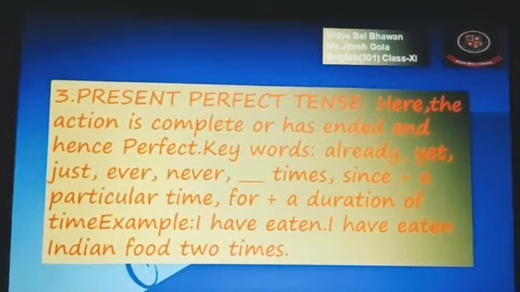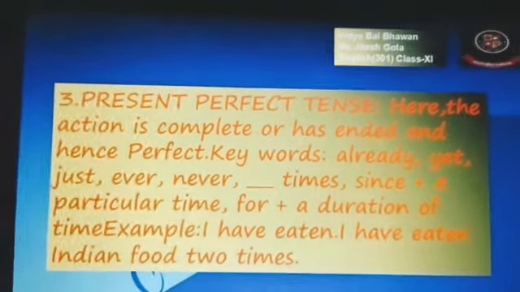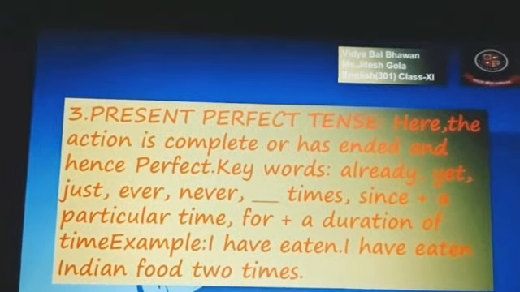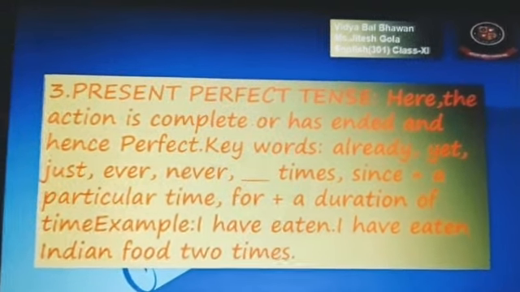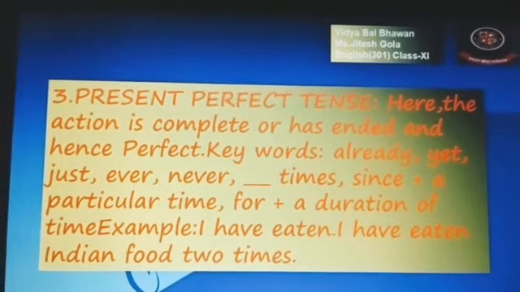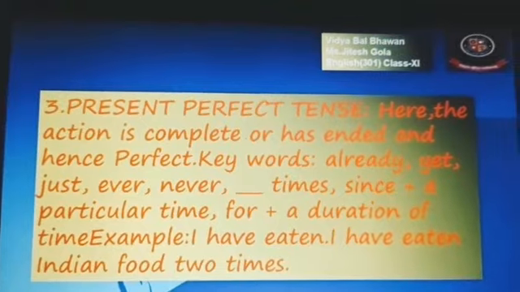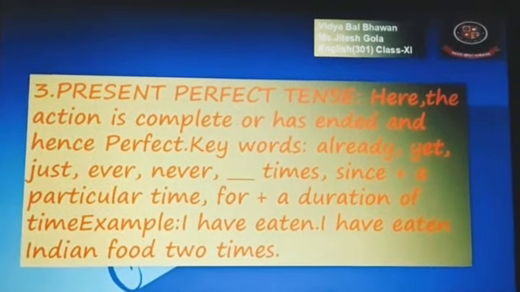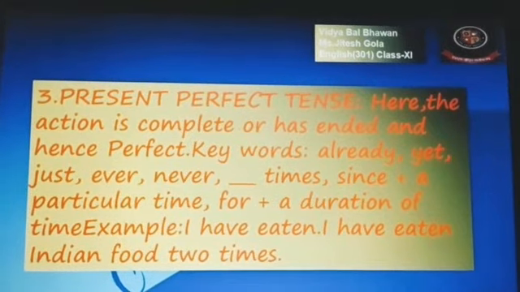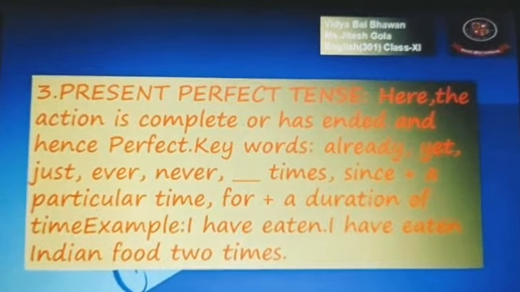If you are using since in a sentence, you have to talk about a particular time, like since 1947 or since 2012. For is used for a duration of time, like for 2 hours, for 3 days, clear.